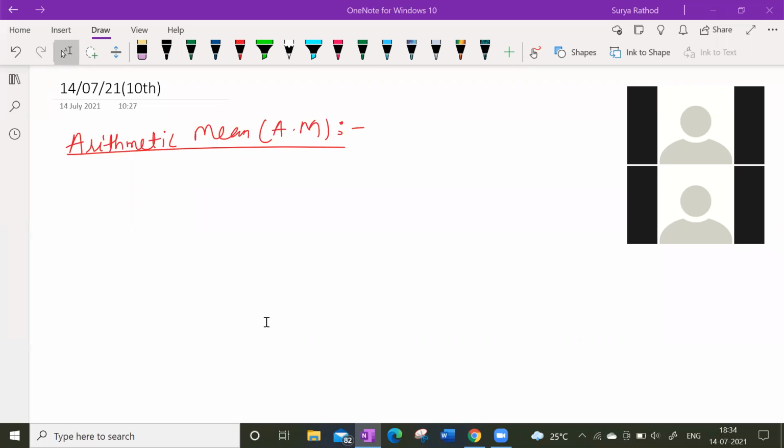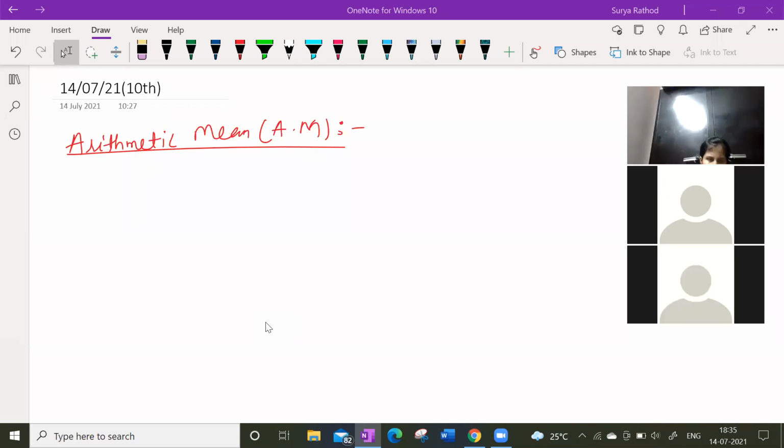Okay. Arithmetic mean. So what do you mean by arithmetic mean? Arithmetic mean is simply like an average. See, in statistics also we are going to learn mean. That is the same as average only. Here arithmetic mean is nothing but average of a given set of numbers. We'll have a group of data, and for that we find an average, right? So arithmetic mean is the sum of numbers divided by the total number of numbers.